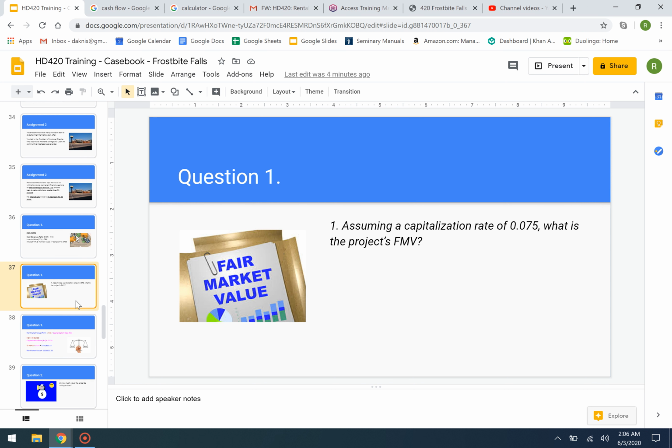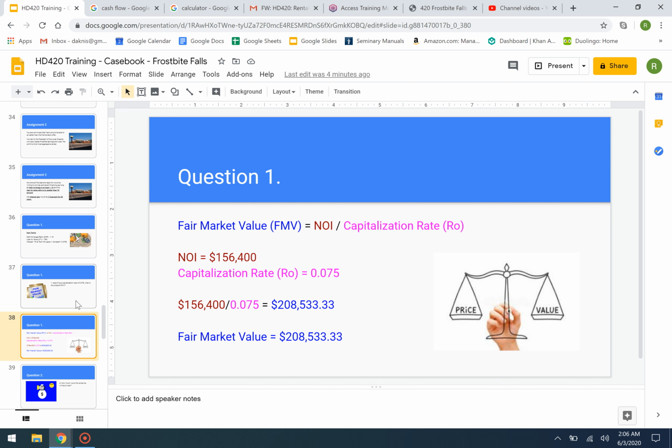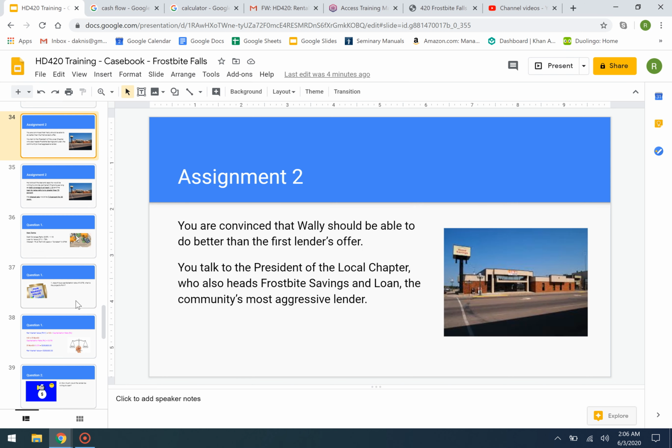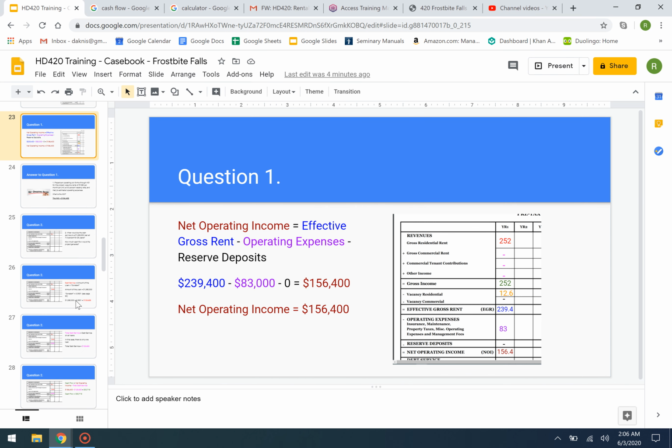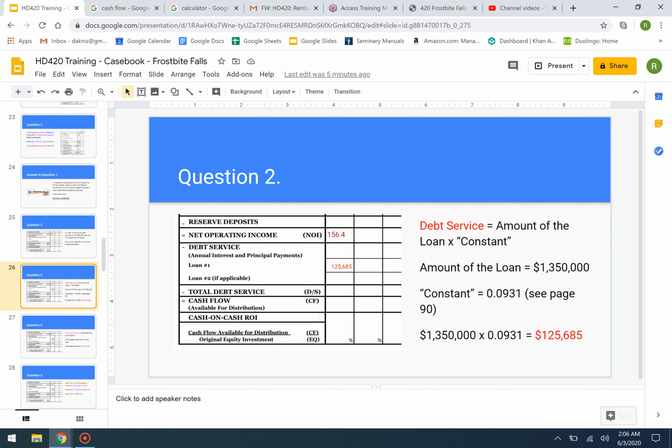So question 1, assuming a capitalization rate of 0.075, what is the project's fair market value? Okay, so fair market value, as we learned from the lecture notes, is the net operating income, that's the NOI, divided by the capitalization rate. All right, so these are some numbers that we have readily available. The NOI is something that we calculated before. If you go up into these videos, the NOI was the effective gross rent minus the operating expenses, and we came up with $156,400.